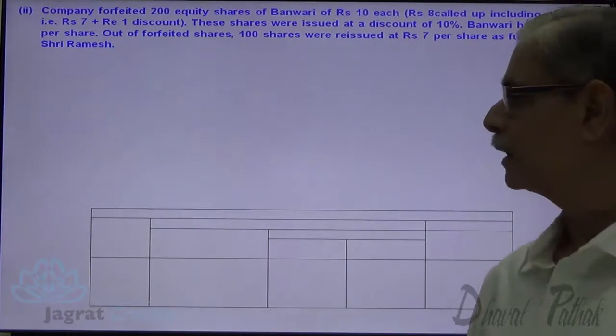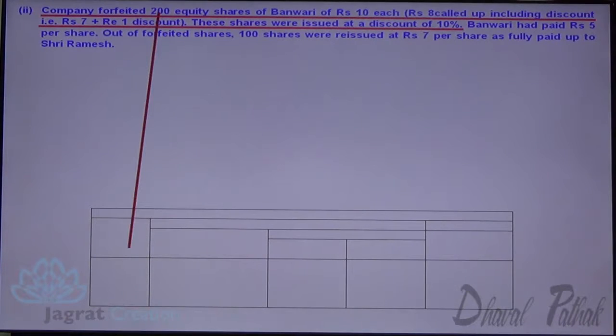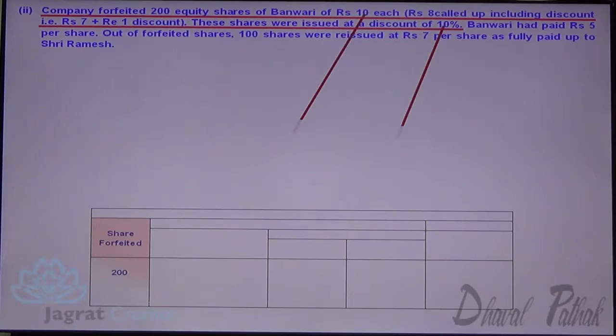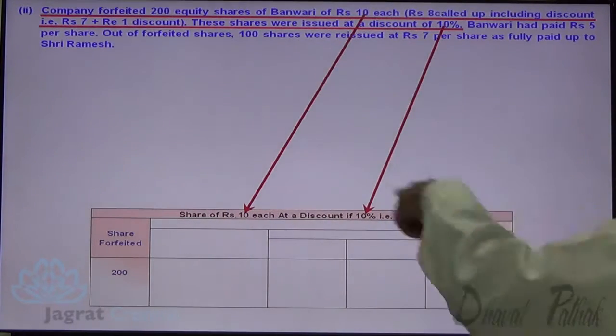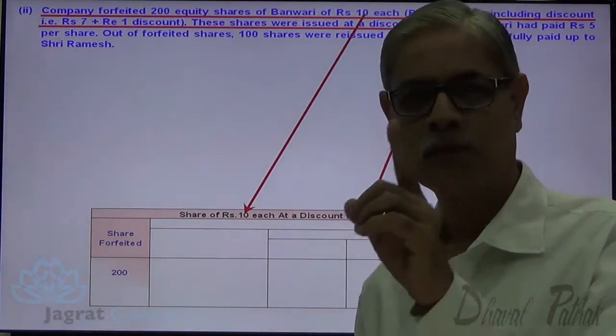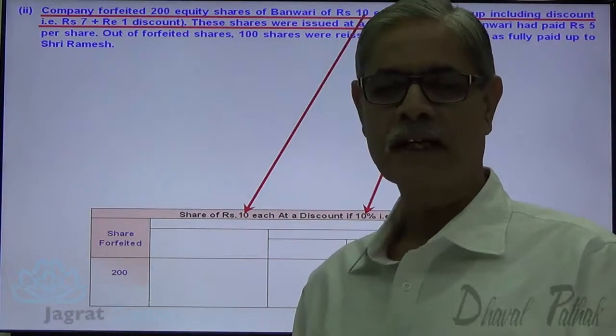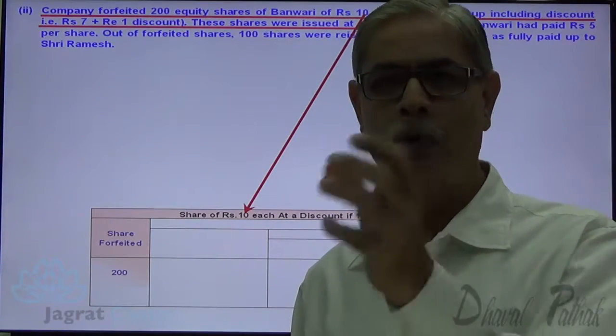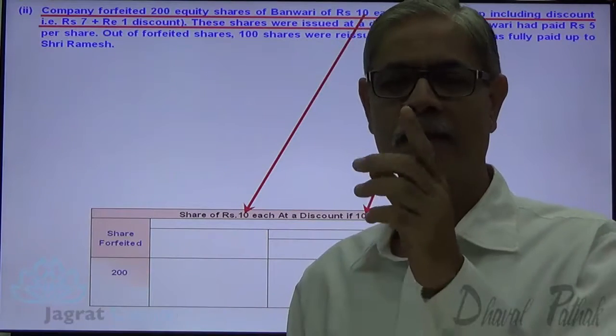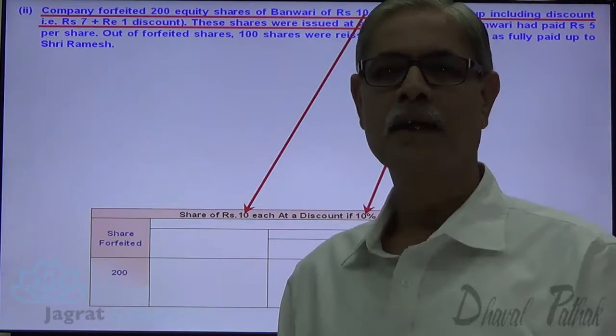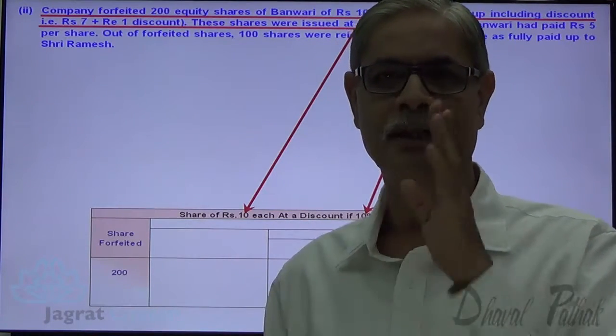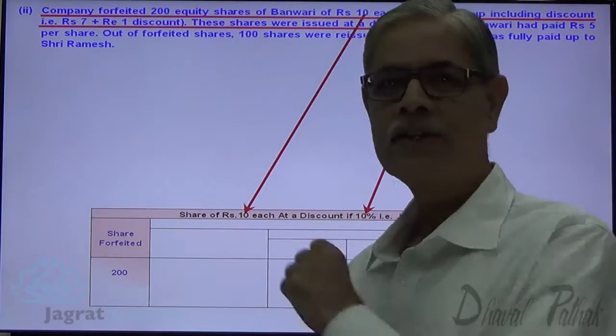Now let me prepare the working. 200 shares forfeited. The shares were issued at a discount of 10%, so 10 rupees into 10%, 1 is the discount. Amount to be collected 9 rupees per share, and 1 rupee is the discount that is going to be granted for these shares.